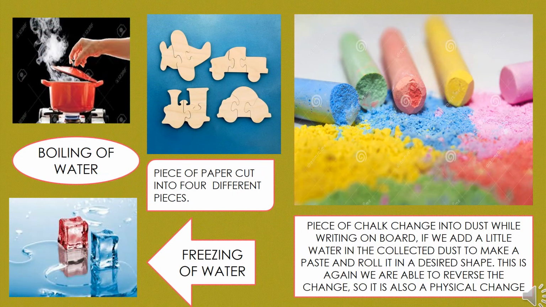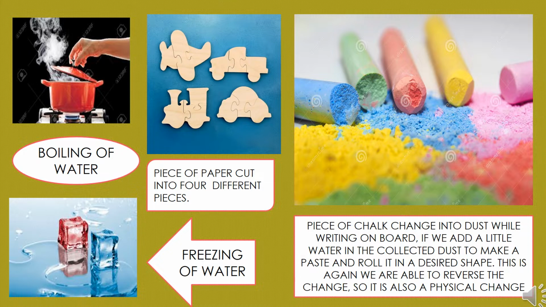Let us discuss a few more examples of physical changes. A piece of chalk changes into dust while writing on the board. If we add a little water to the collected dust to make a paste, and now we roll it into a desired shape, again we are able to reverse the change. So it is a physical change.